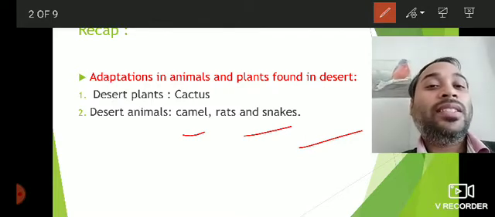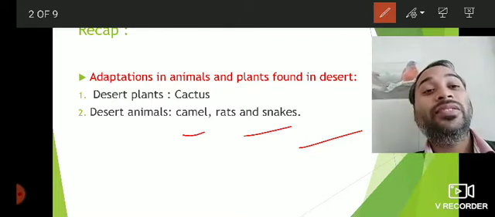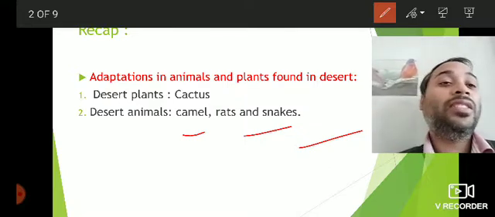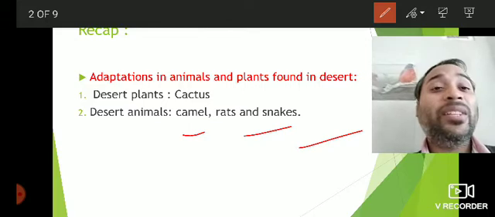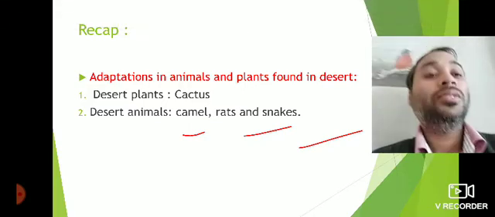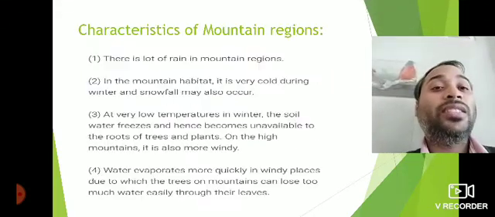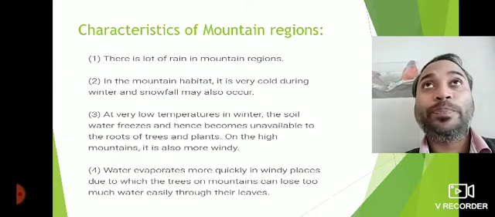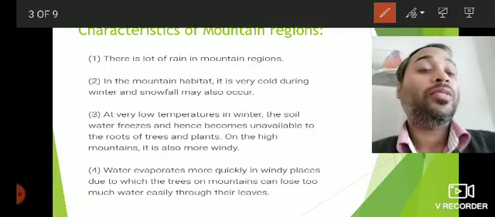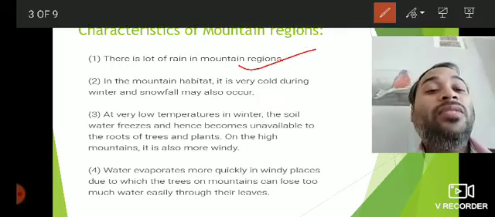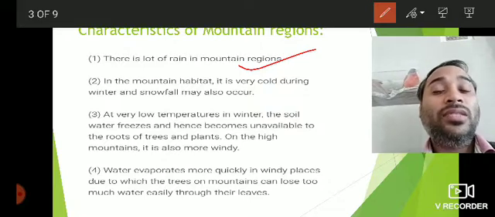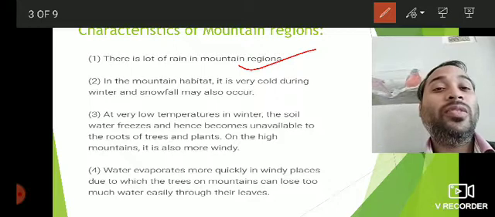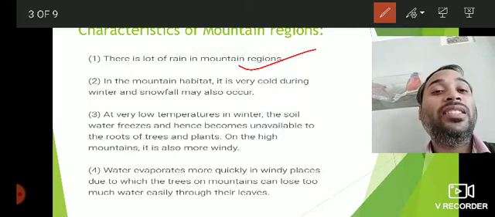So let us discuss about the characteristics of plants and animals found in mountain region. So first of all, let us discuss what type of climate prevails in the mountain regions. So let us see the characteristics of mountain regions. There is a lot of rain in mountain regions. So the annual rainfall in the mountain regions is quite high compared to the other parts. So it's quite contrasting compared to the deserts, where annual rainfall is very low. So we can say they are the two extreme ends, mountain regions and deserts.